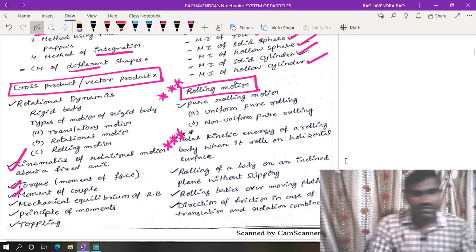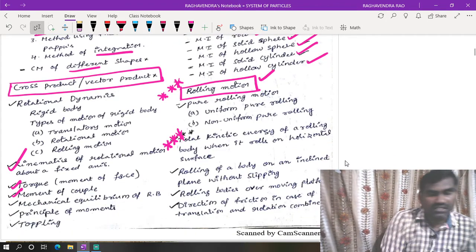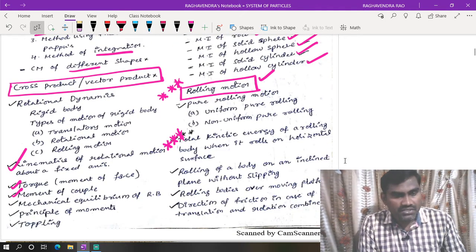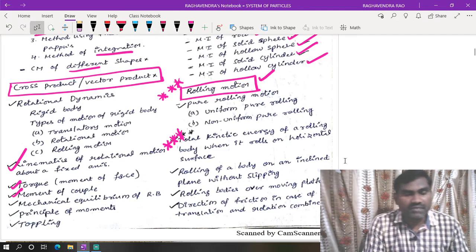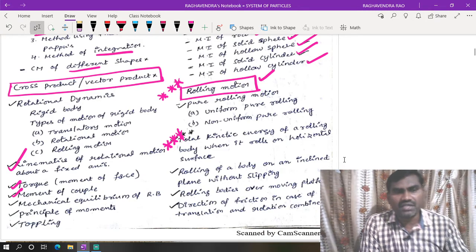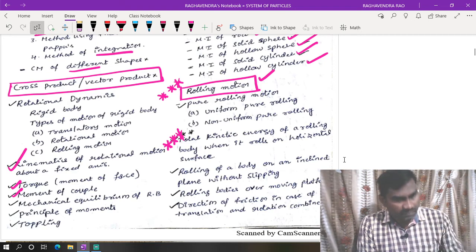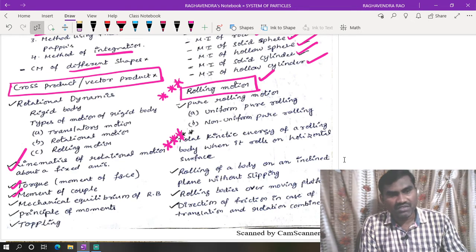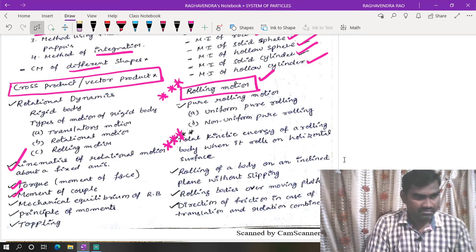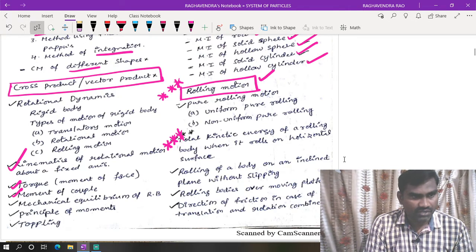Okay, so later rolling motion. Rolling motion is a very small part of the chapter. Everybody has to prepare this rolling motion, then you can answer at least 1 question out of the 3 questions from rolling motion; they will give 1 question.